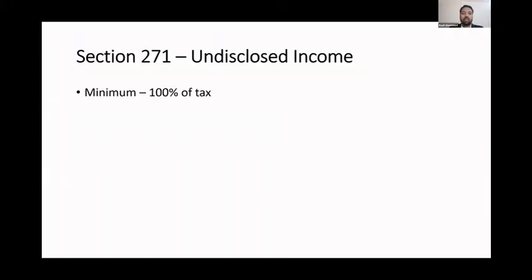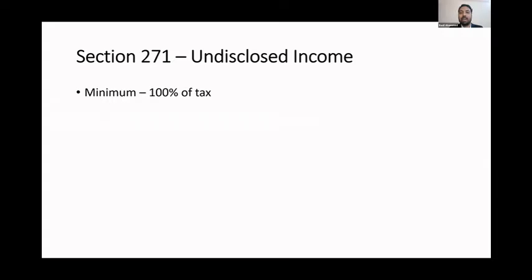Next, this is a new section introduced, section 271, undisclosed income. If you are not disclosing your income and later on the government authorities find it, it may be through a raid or some other way, by assessment or something like that. If there is any undisclosed income and the government finds it, you will have to pay 100% tax as penalty.